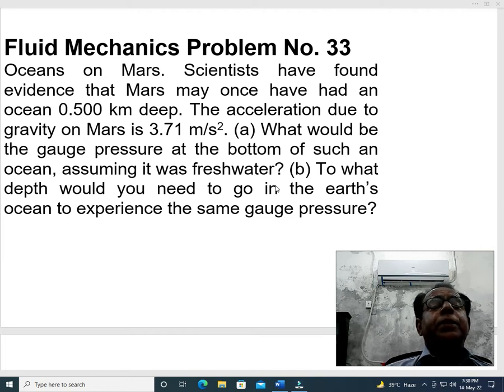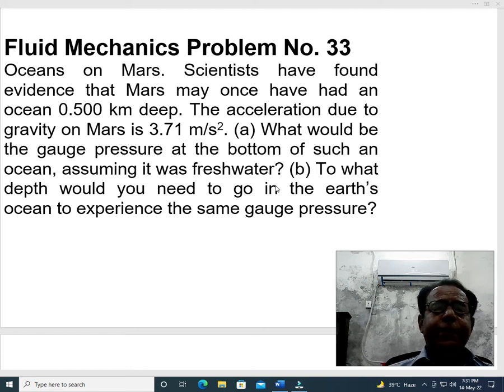So, both these values will be considered in our problem. That is to say, 9.8 meter per second square will also be used, and 3.71 meter per second square will also be used.